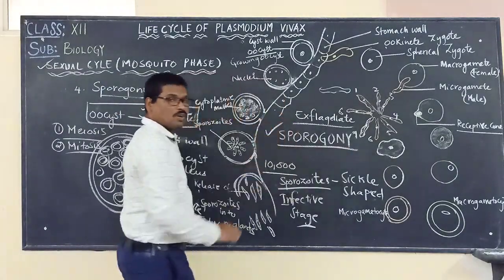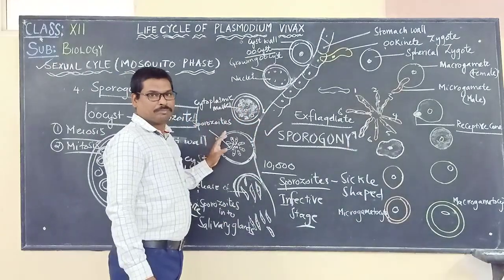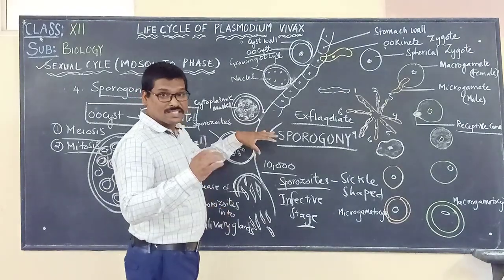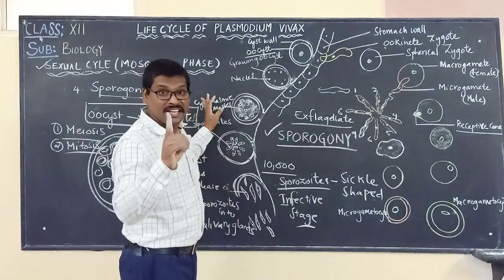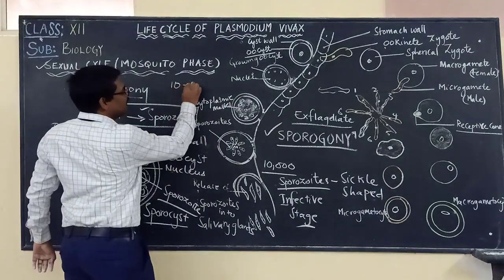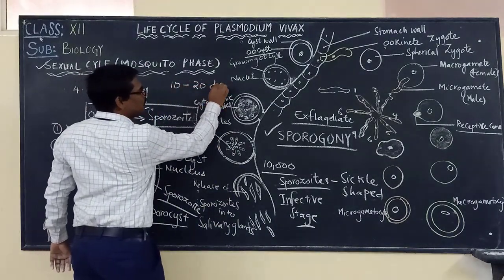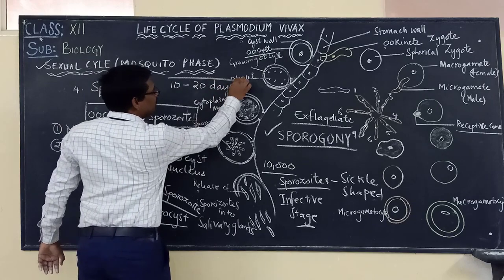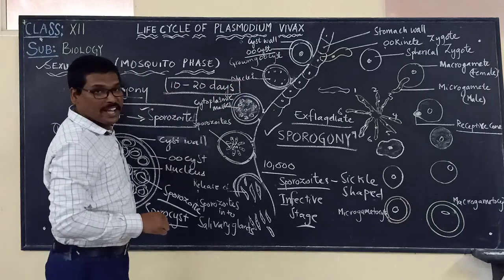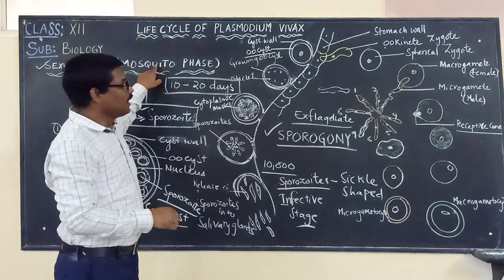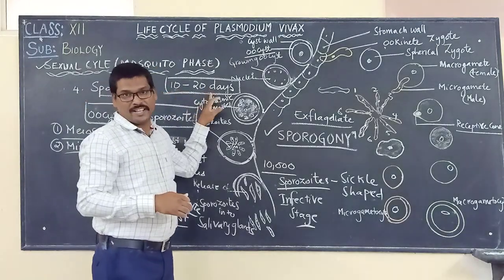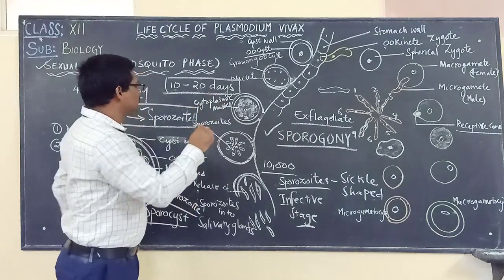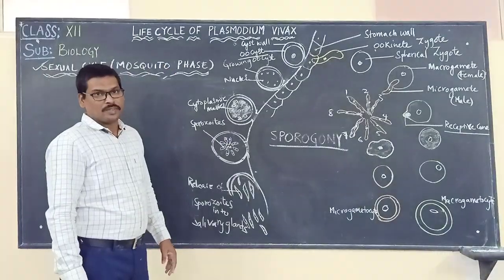So these are the points that we have to keep in mind when we talk about the sporogony. The sexual cycle that is taking place in the mosquito will be completed in about 10 to 20 days. Please remember this. It will be completed in about 10 to 20 days.